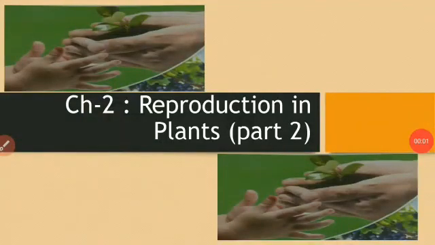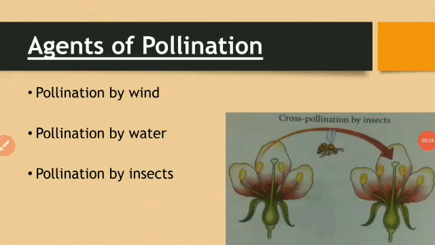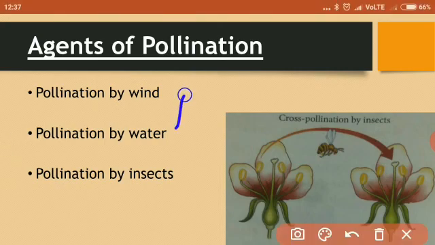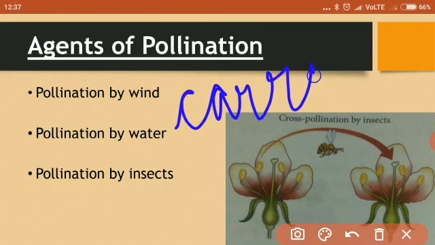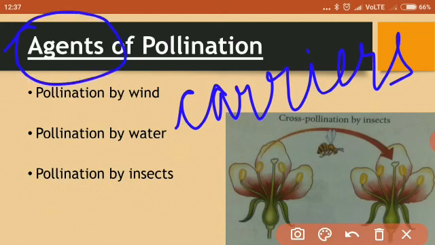Good morning, children. We'll continue with pollination, and today we are going to study about agents of pollination. Now, we have studied that pollination is the transfer of pollen grains. So, for pollen grains to be transferred, we require certain carriers, isn't it? Which will carry them to the stigma, and these carriers are called the agents of pollination. This carrier can be wind, water and insect. These are the different agents of pollination.